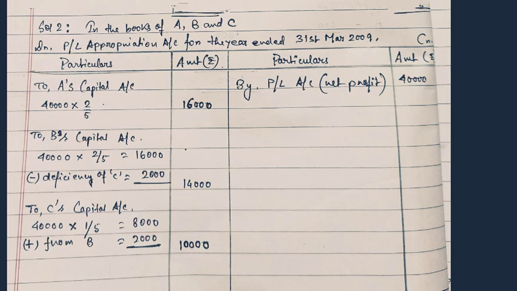Now in this case, for preparing PL appropriation account, we have maintained the same format where net profit is written on the credit side and the entry is by PL account. The amount of 2009 is 40,000 and that has been mentioned over there.